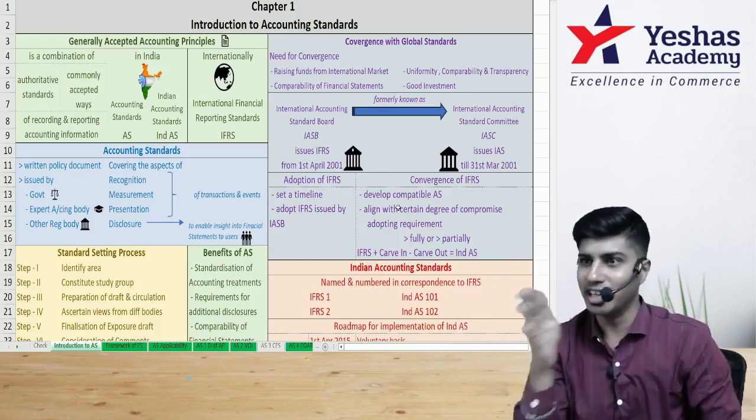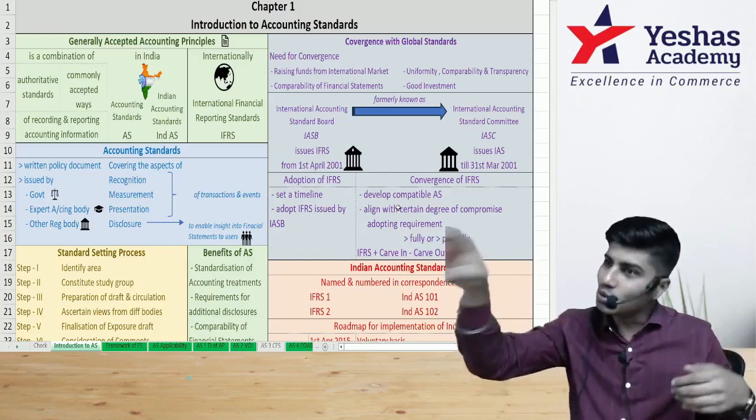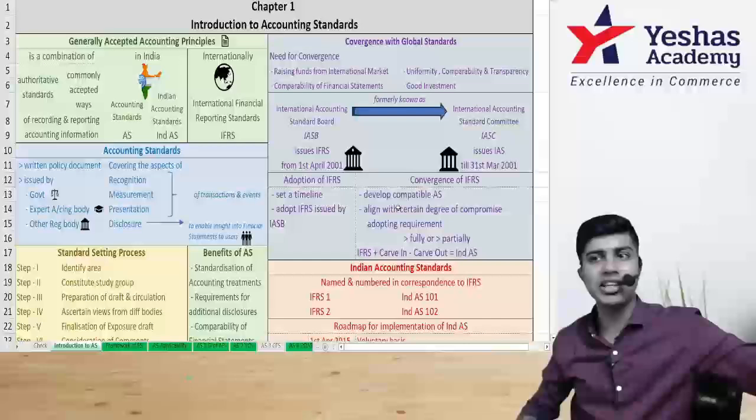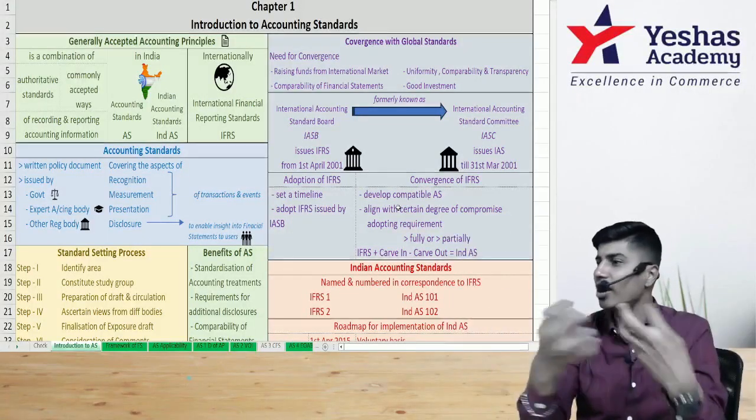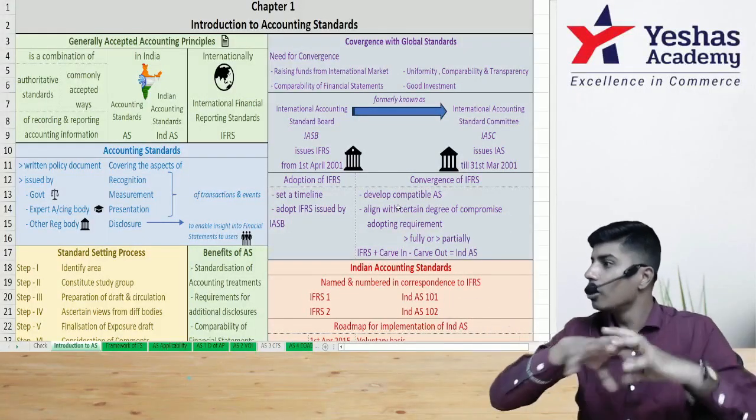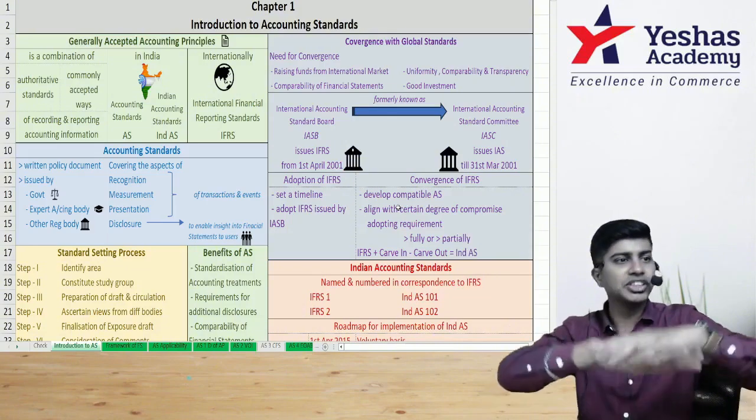Now you have a fair understanding. What is AS? What is Ind AS? Who issues Ind AS? What is IFRS? How are IFRS and Ind AS different? Why does AS come? How does AS come? Basically, one stage is set.